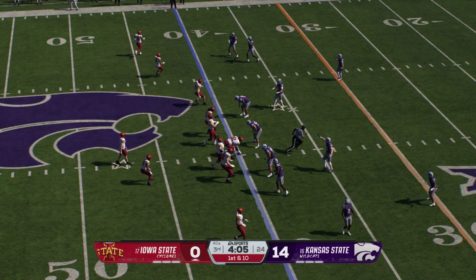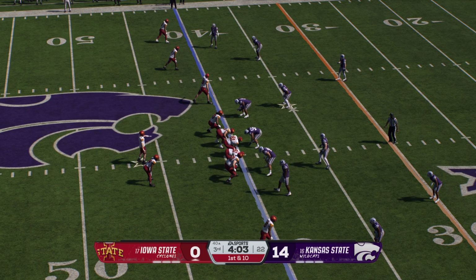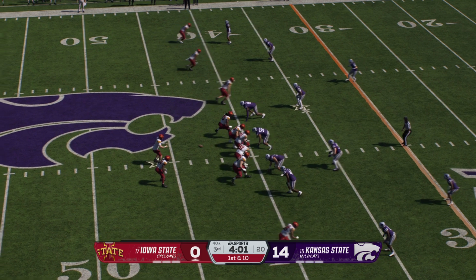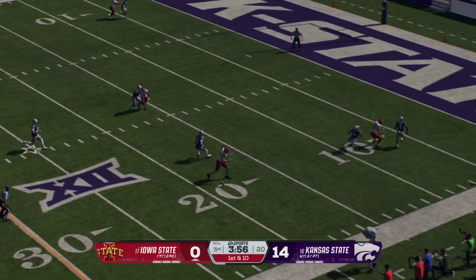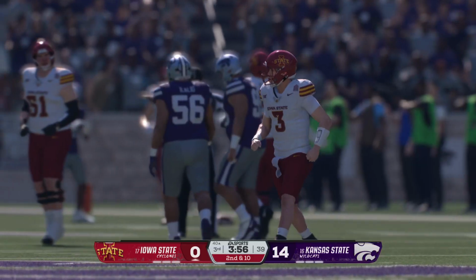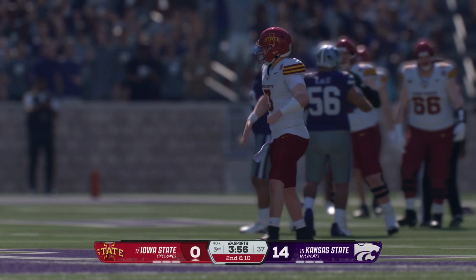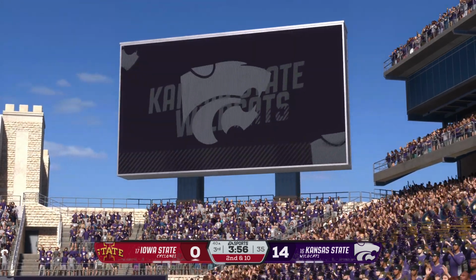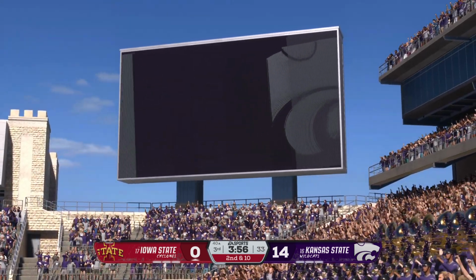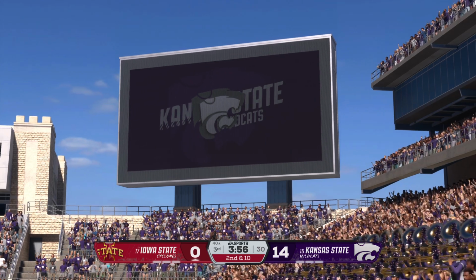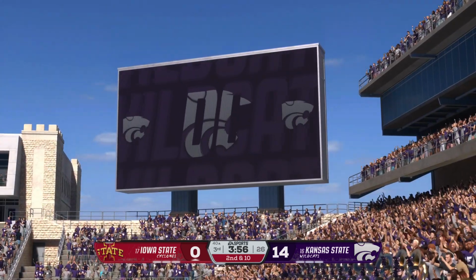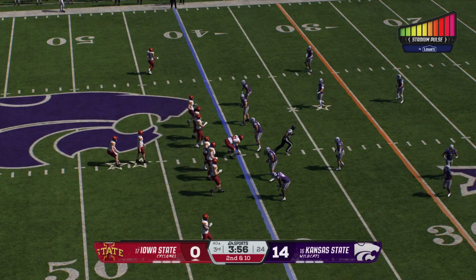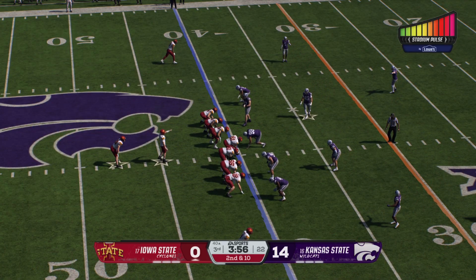Still searching for their first touchdown of the game, but on the move now. It's 1st and 10. Quarterback drops back. We're going to test the secondary. And it's incomplete. The defender arrived the same time as the football, and now it's second down. Well, these guys just continue to struggle throwing the football. You know, whether it's been running the wrong route, the quarterback not being accurate, the offensive line not doing their job. It's been a collective effort, and it's a big reason why they're trailing now in this game.